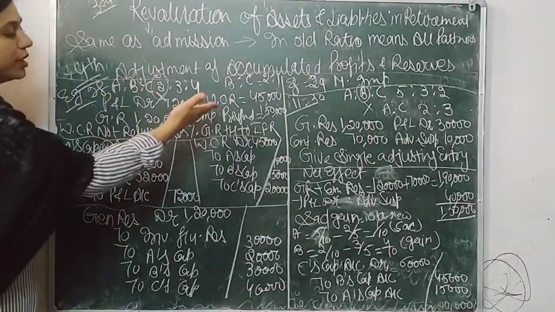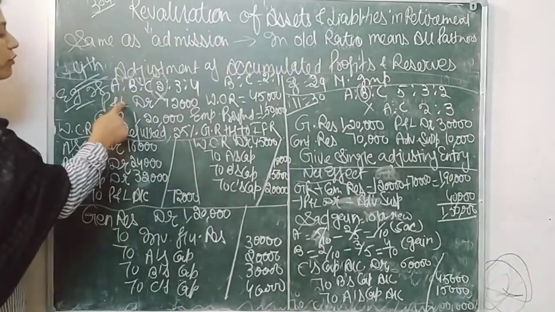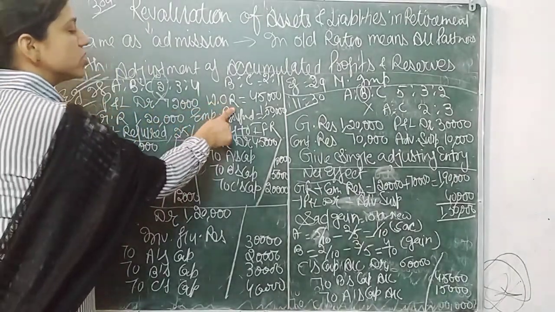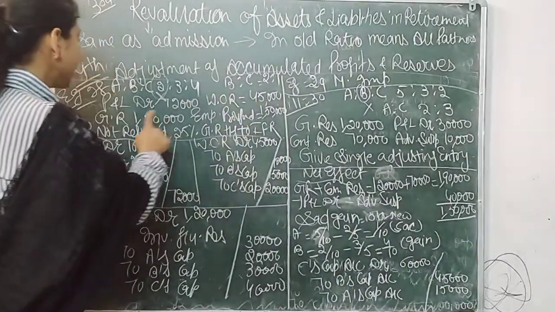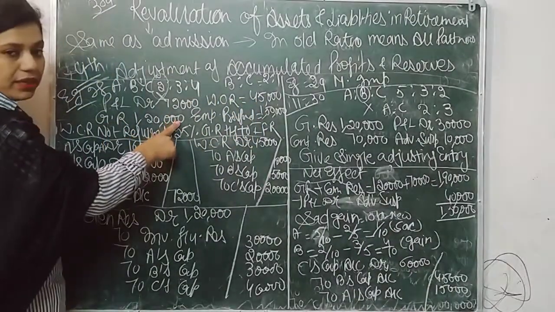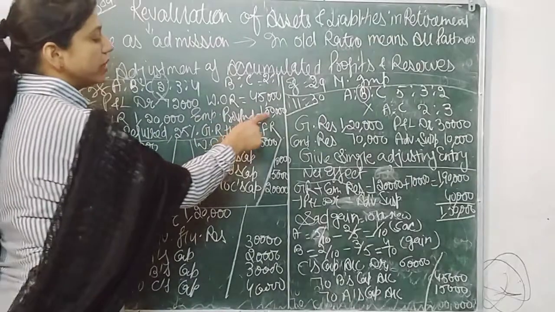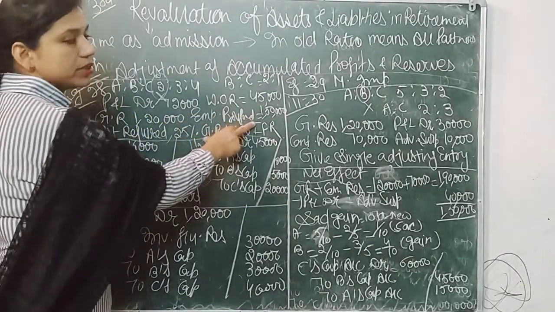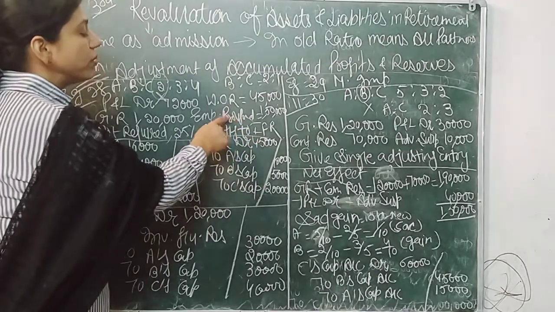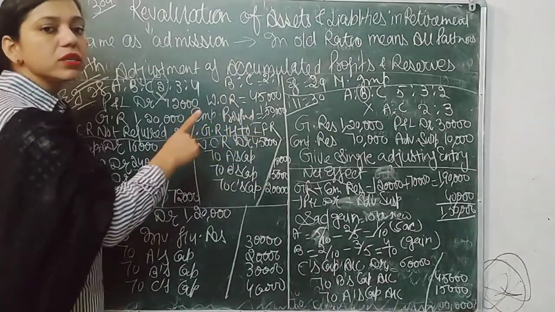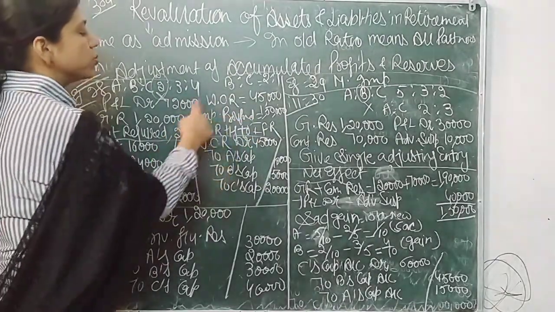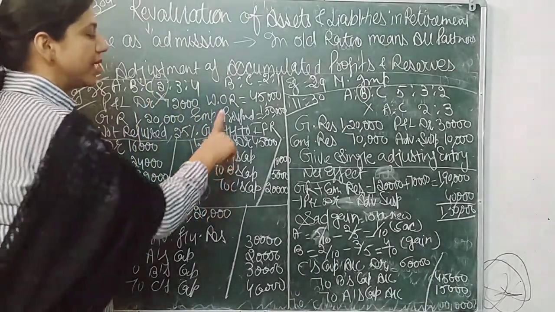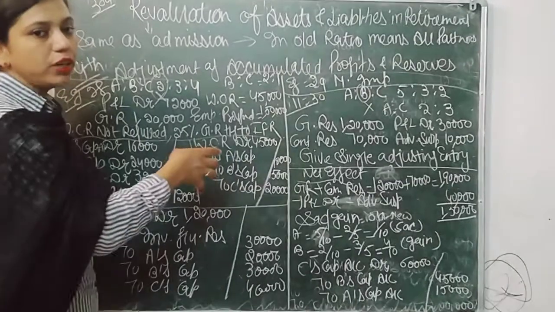We have four things given in the question. Profit and loss debit balance 72,000. Workmen compensation reserve 45,000. General reserve 1,20,000. And employees provident fund 1,50,000. Keep this point in mind that it's not a reserve, it's a liability. So it will be shown in the balance sheet, not distributed among partners. Provident fund is not a reserve, it's a liability. It's just given here to confuse you.